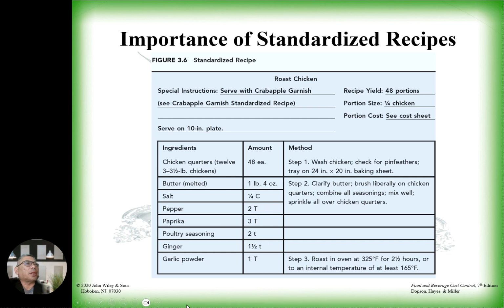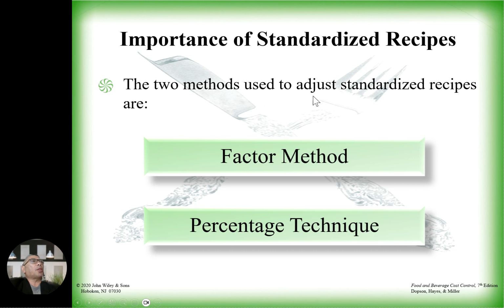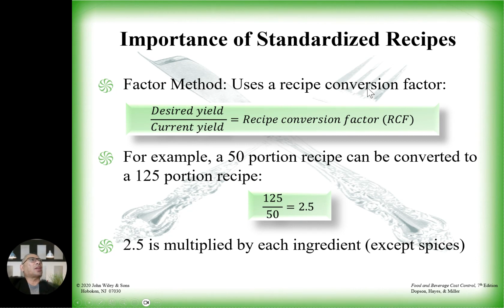Peppers, 2 teaspoons. Okay? The important standardized recipe methods used to standardize a recipe are the factor method or the percentage technique. You can do either one of them. Okay, either factor method or percentage method. The factor method uses a recipe conversion factor: desired yield divided by current yield equals the recipe conversion factor.